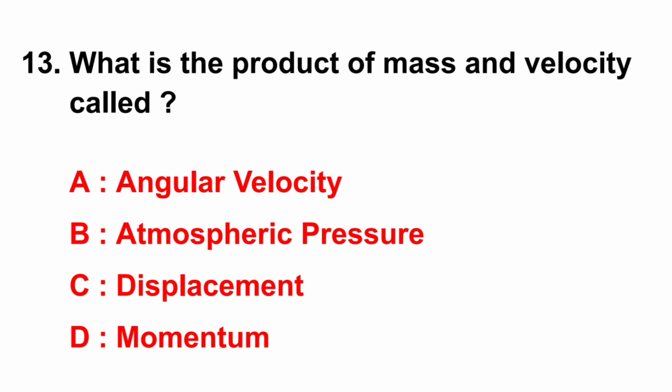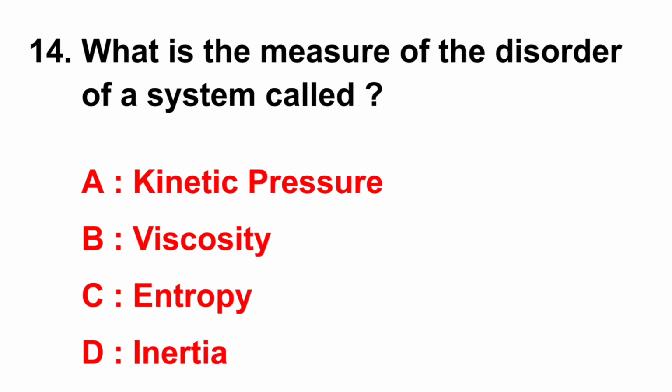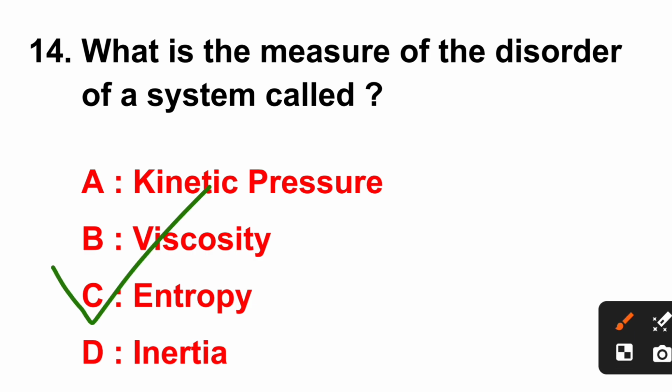Question number 13. What is the product of mass and velocity called? Right answer is option D, momentum. Question number 14. What is the measure of the disorder of a system called? Right answer is option C, entropy.